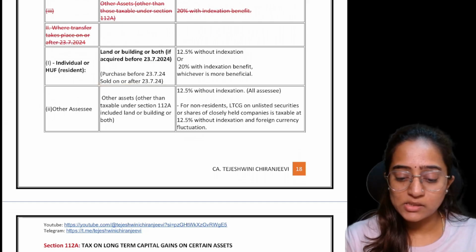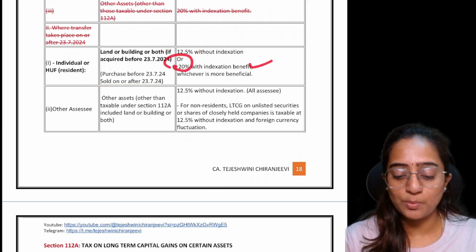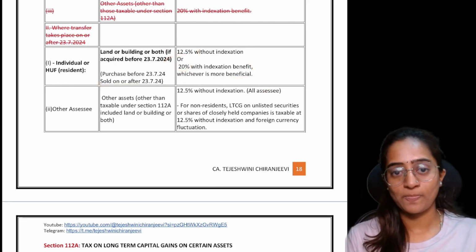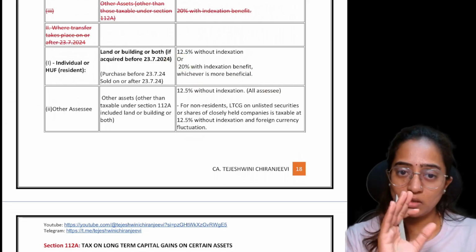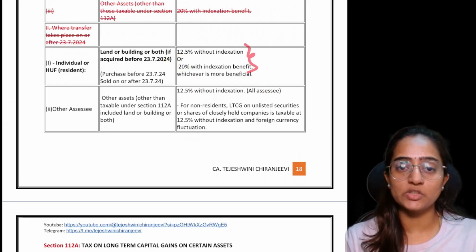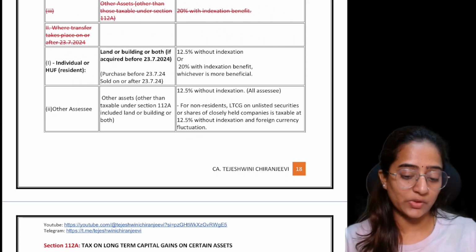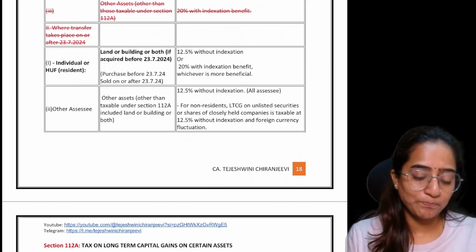Still, they have an option: they can go for 12.5% without indexation or 20% with indexation benefit, whichever is more beneficial for them. It is totally up to them. Whichever way they end up paying less tax, they will take that, obviously.